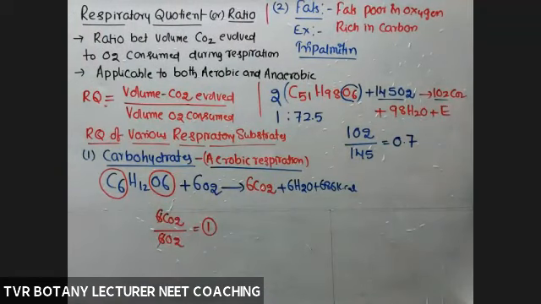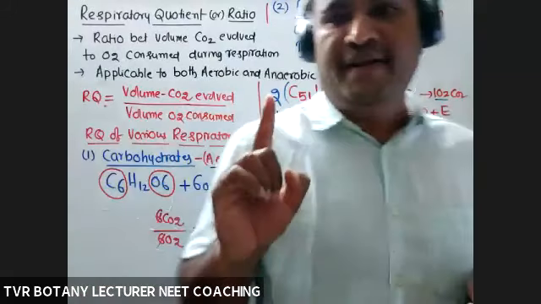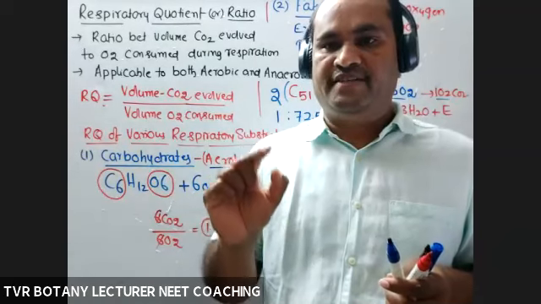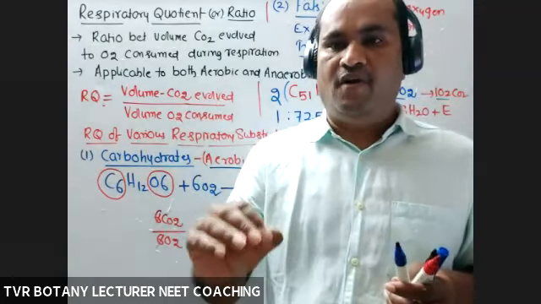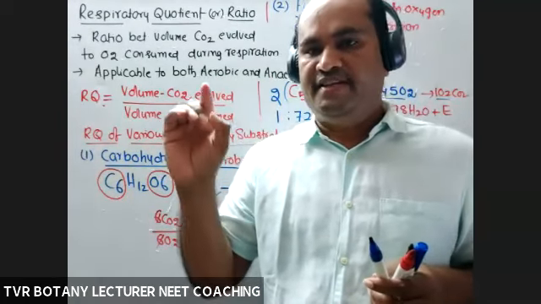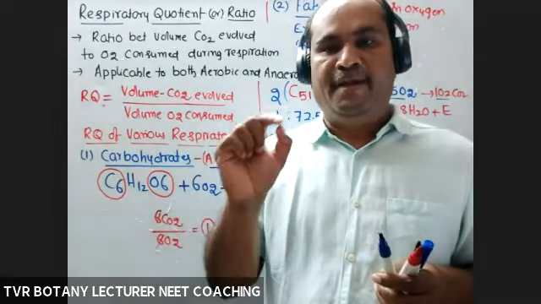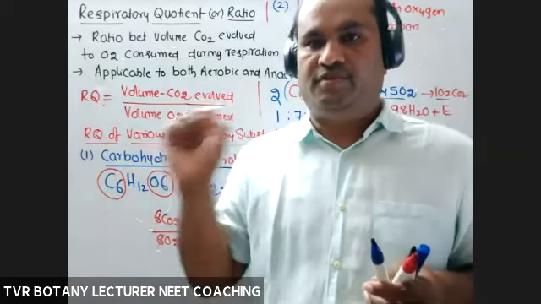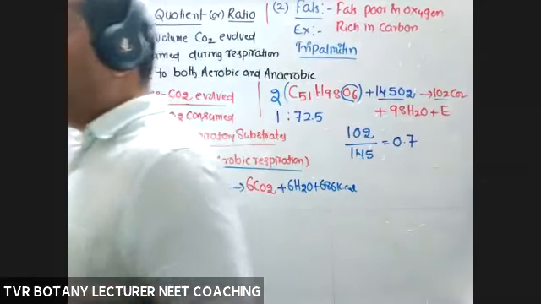And here a very important thing is that the RQ value depends on the number of carbon atoms present in the respiratory substrate, the number of oxygen atoms or molecules present in the respiratory substrate, and it depends on the number of O2 molecules consumed and CO2 molecules evolved.